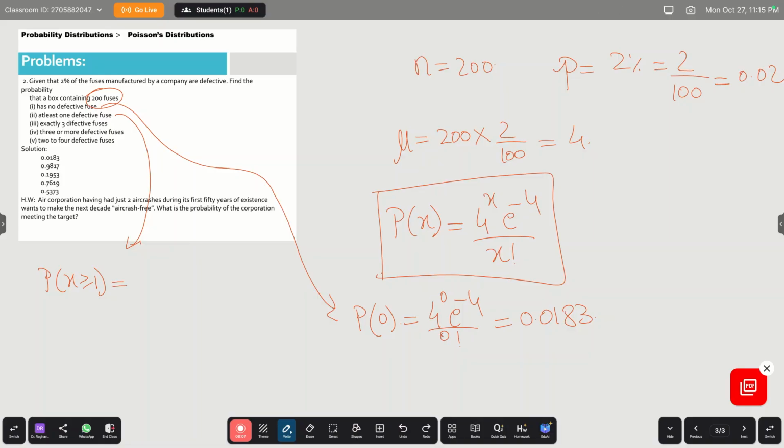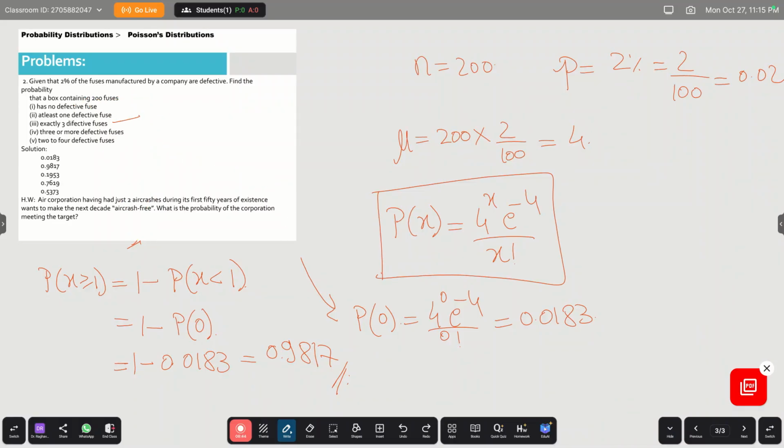So instead of calculating 1 to 200, you can go for the complement, 1 minus p of x less than 1. Less than 1 means only one value, which is p of 0. So it is 1 minus 0.0183, which comes out to be 0.9817.